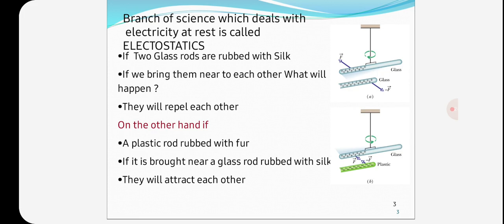Current electricity deals with the behavior of charge in motion, but electrostatics deals with the behavior of charge at rest. Hence, electrostatics is a branch that deals with the phenomena and properties of stationary electric charges with no acceleration.